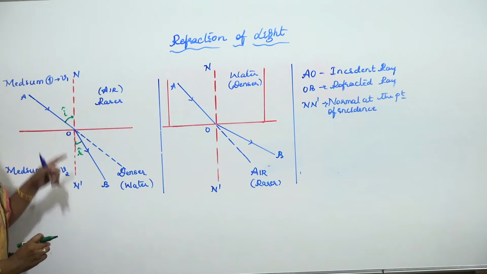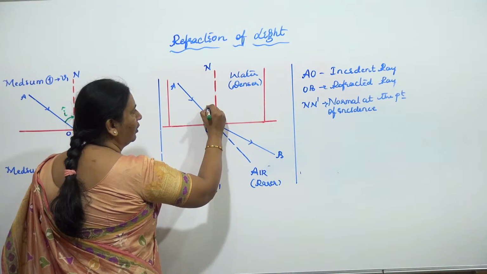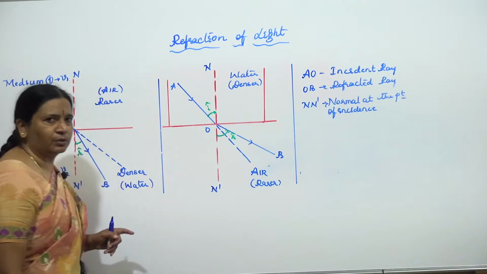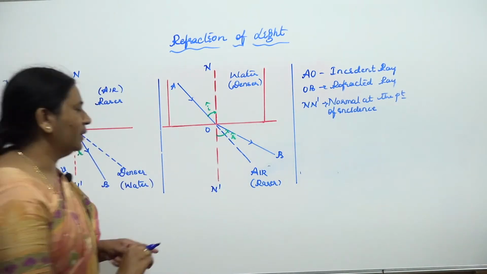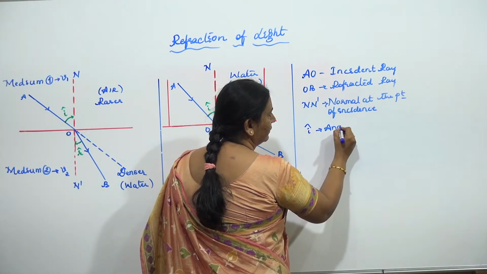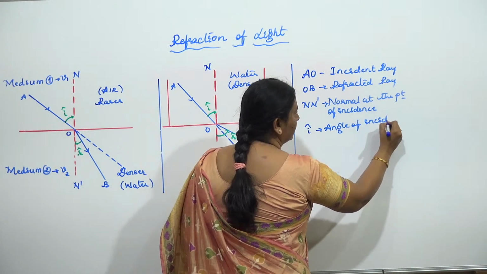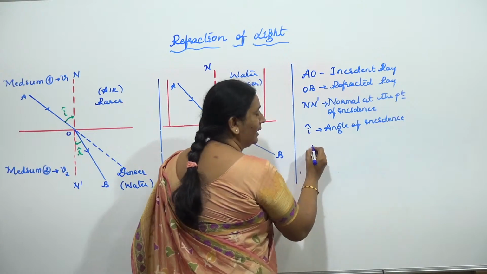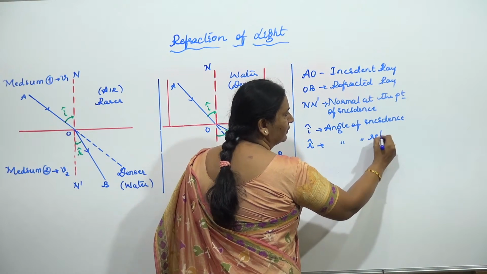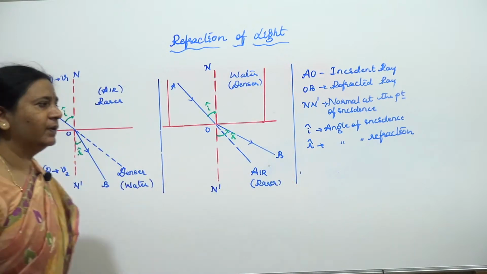Clear? Right. So I is the angle of incidence, and R is the angle of refraction.